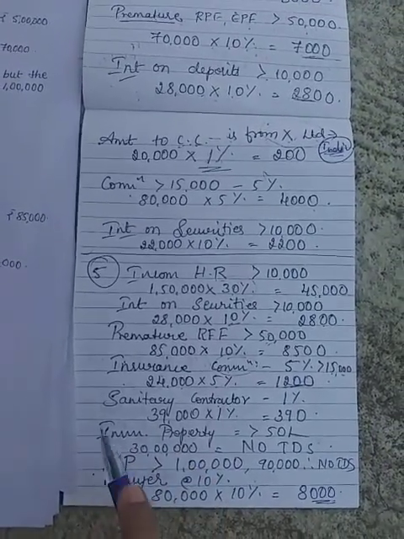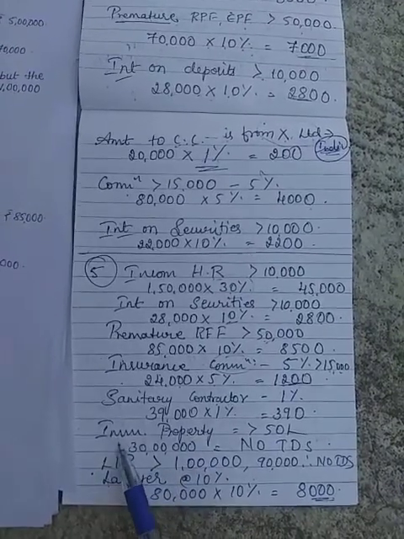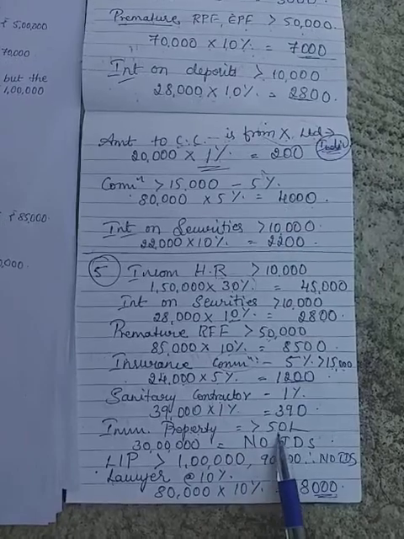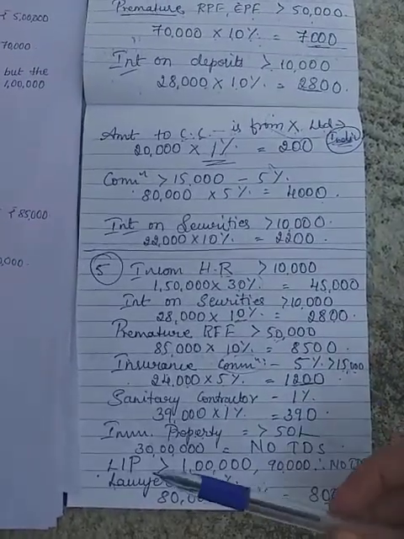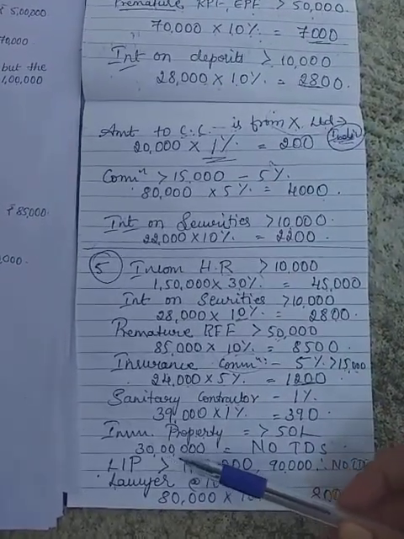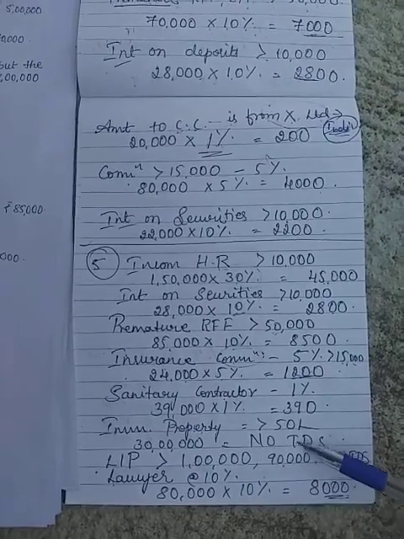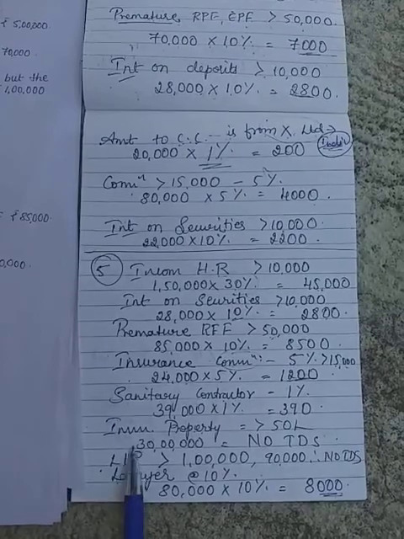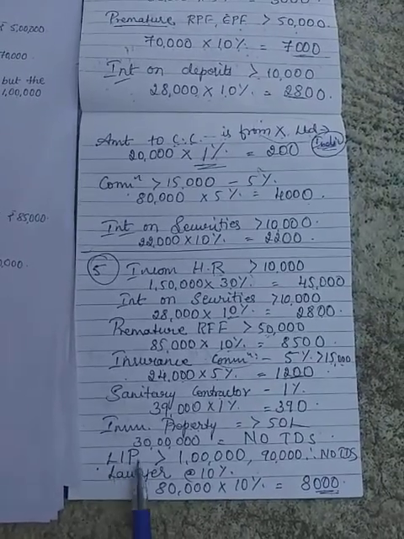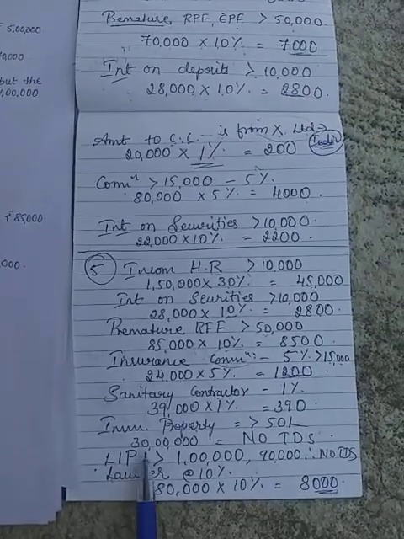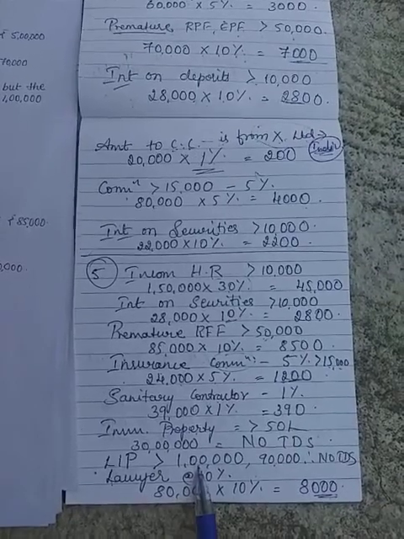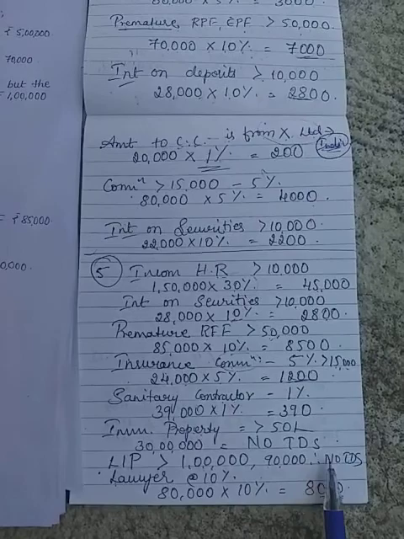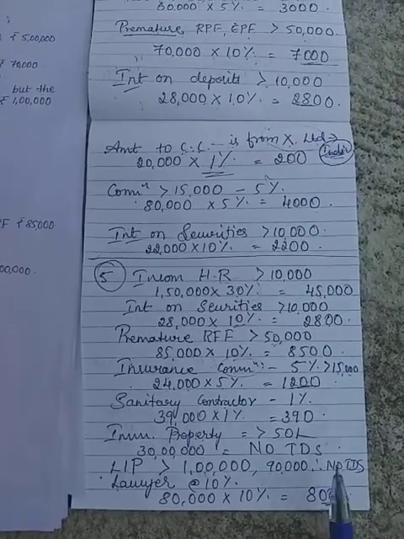Anything related to immovable property, amount from sale of immovable property. For us, any immovable property consideration must exceed rupees 50 lakh. Only then TDS is applicable. Here the amount has not exceeded 50 lakhs and hence no TDS is applicable. Next, related to amount from life insurance policy. In order to apply the TDS for life insurance policy, the amount has to exceed rupees 1 lakh. Here the amount is less than 1 lakh, that is 90,000, therefore no TDS is applicable.